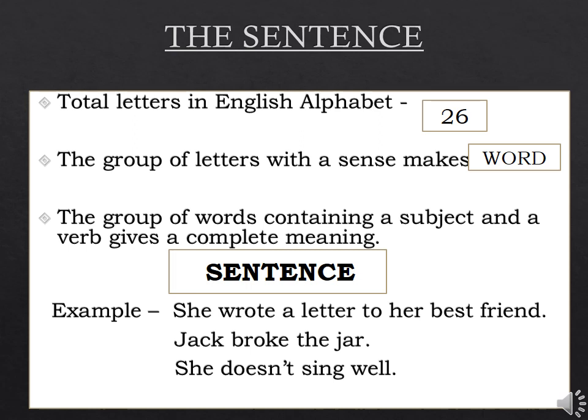See the sentences. She wrote a letter to her best friend. Here, students, we know that she is a pronoun which is a subject and wrote is a verb, and it is starting with a capital letter and ending with a full stop. Jack broke the jar. We are getting the meaning out of this group of words, no? She does not sing well. So these are the examples of sentences.